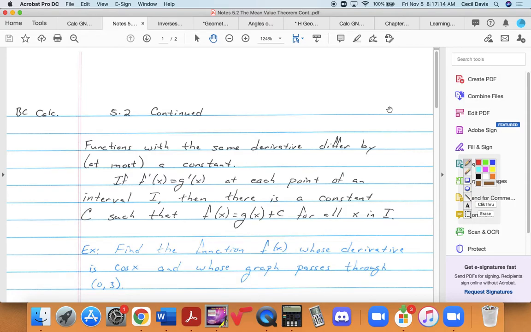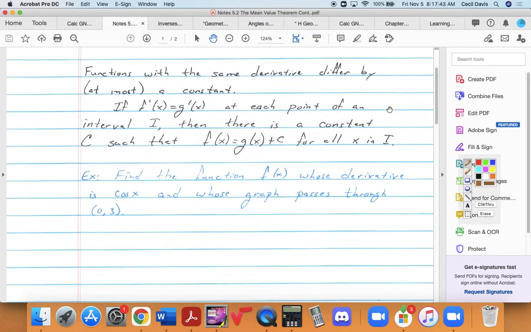So if f prime of x equals g prime of x at each point of an interval I, then there is a constant c such that f of x is equal to g of x plus c for all x in that interval. That's the math way of saying the sentence that I said at first.